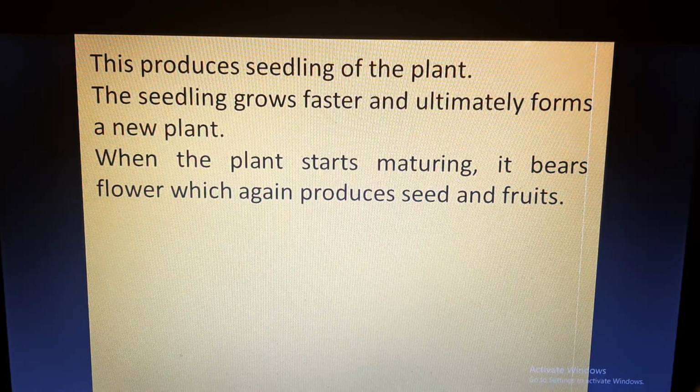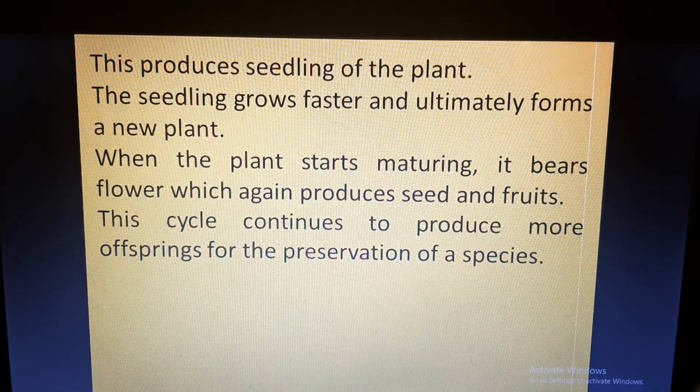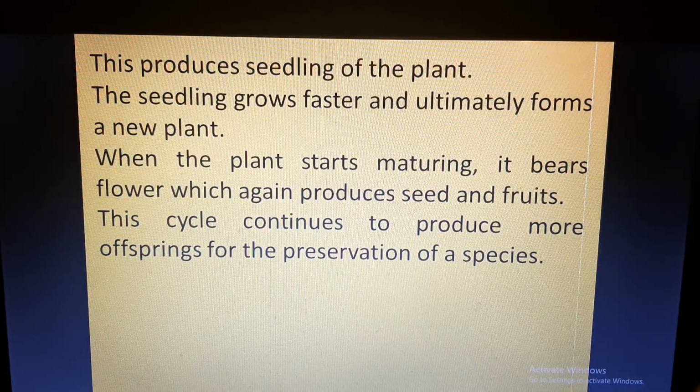The male gamete will be transferred, the male and female gametes will fuse, fertilization will take place, and seeds and fruits will be formed. Then the seed will again germinate and produce new plants, and this cycle will continue, producing more offspring or more generations for the preservation of the species.